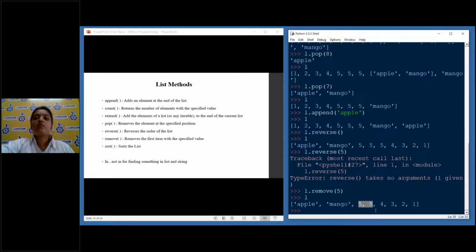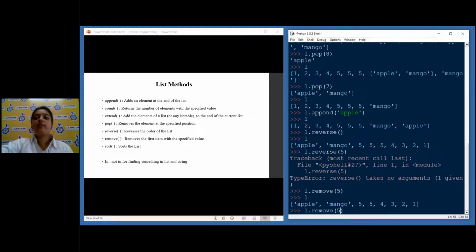See, all the 5s cannot be removed at once. It will only remove the first item which it gets first when it is going over the list. The first item it got here is 5. Even though there are 5s remaining in the list, it will not consider these values to be removed, because only the first item is removed. That's why it removes the first item with the specified value.